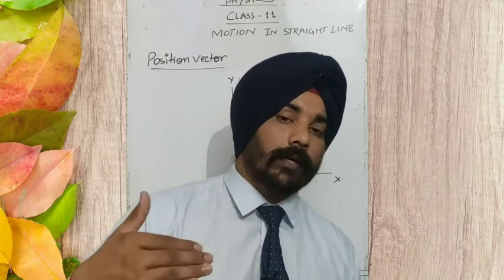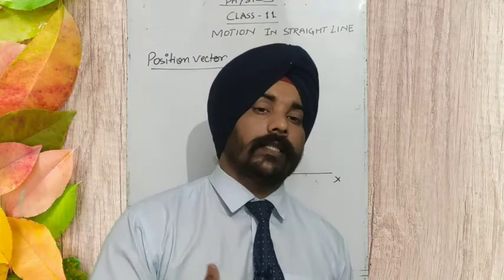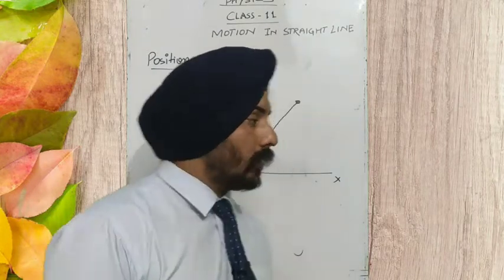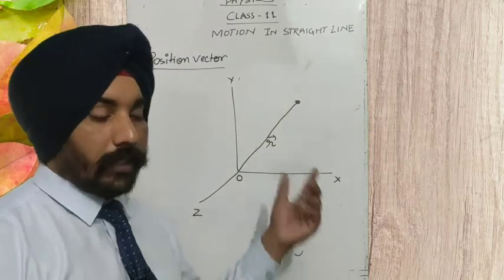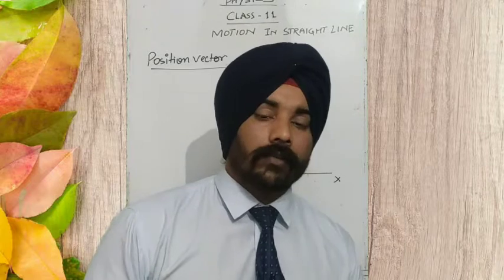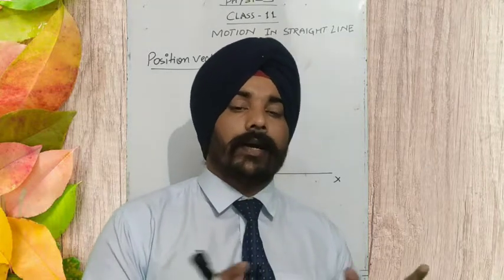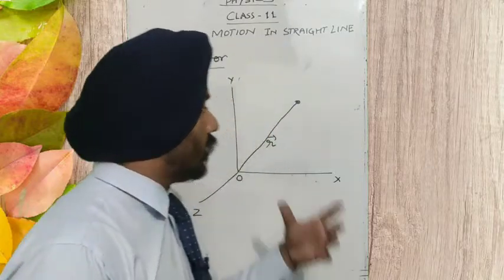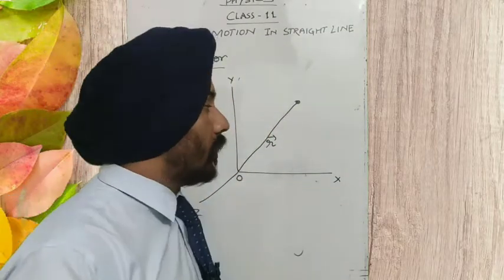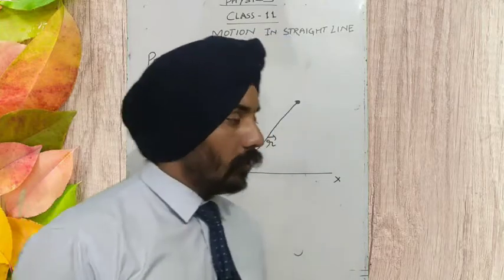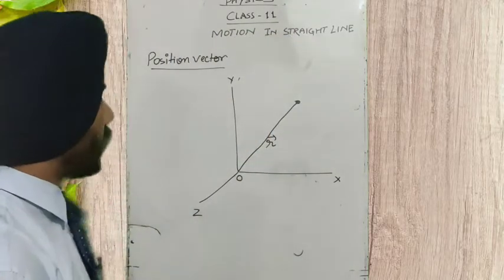If the position vector is not changing with time, neither its magnitude nor its direction, we say that the object is at rest. So you have understood what the position vector is.